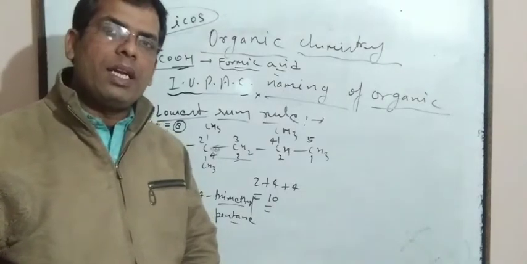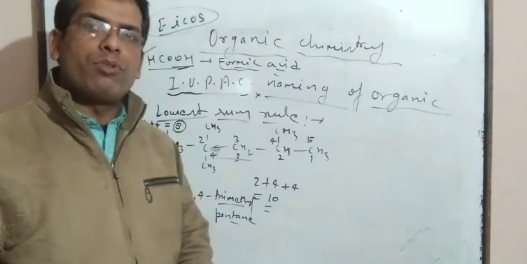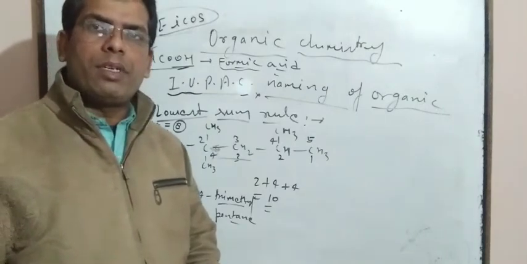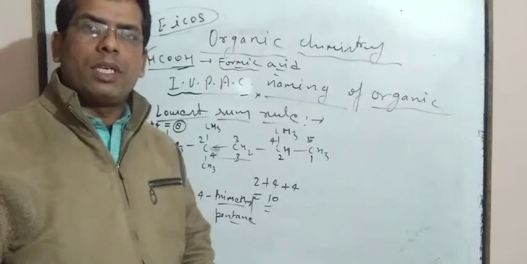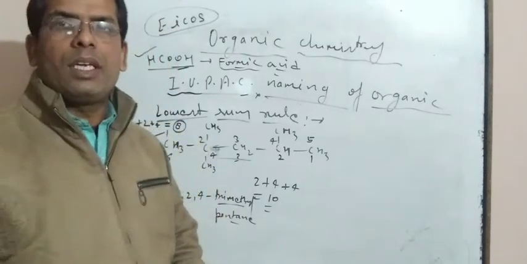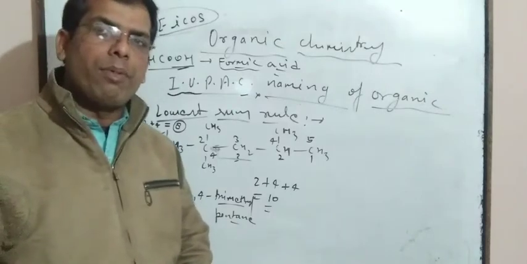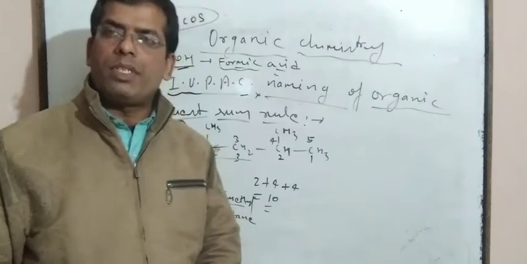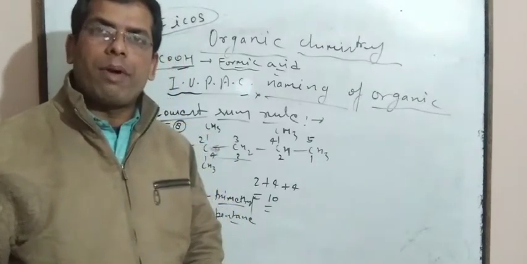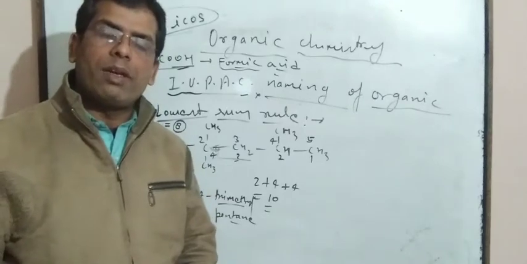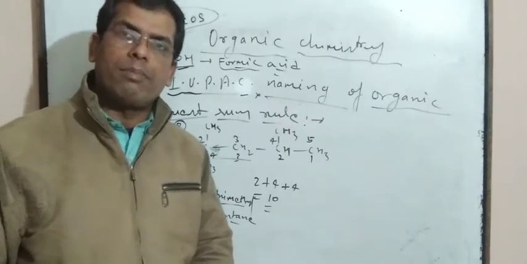Like if methyl and ethyl both substituents are present, then in the alphabet E comes first. That's why ethyl gets the minimum locant. So dear students, you should keep it in mind. The first alphabet gets the minimum locant, meaning counting starts from that side where the first alphabet gets the minimum locant.